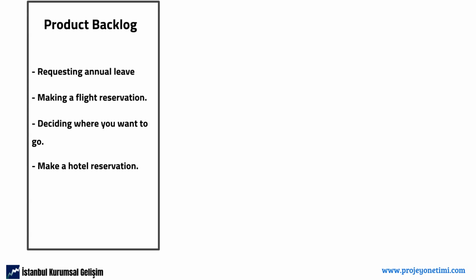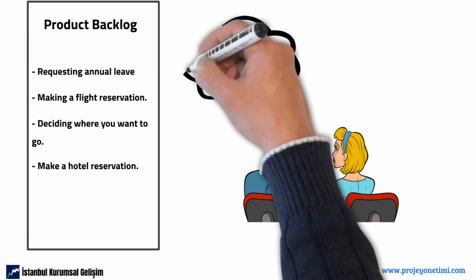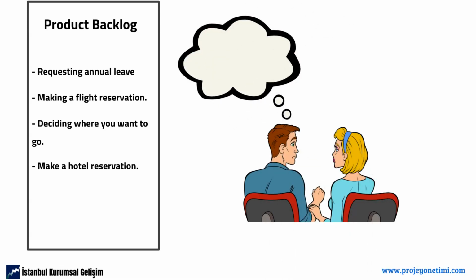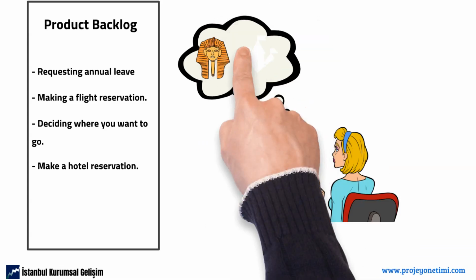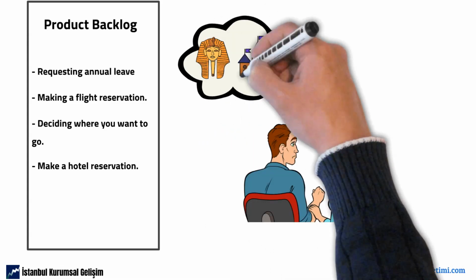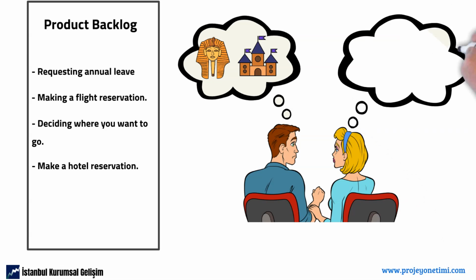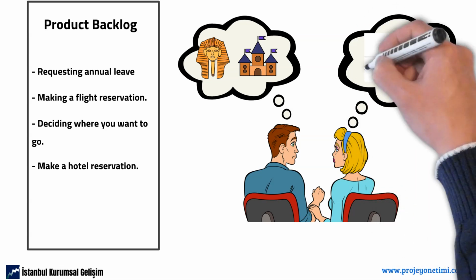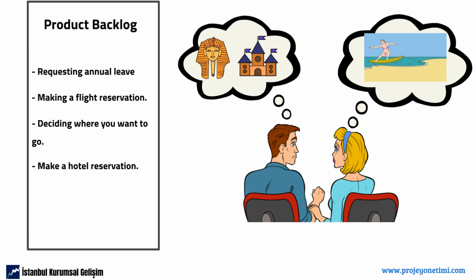Sometimes, even if you have written the items that need to be done, the internal details of these items may still contain ambiguity. For example, you talk to your partner about deciding where to go. If your spouse says that he wants to get to know different cultures on vacation, that he wants to go to a place where museums and historical artifacts are concentrated, but if you say that you are very tired throughout the year and that you want to go to the sea and have a leisurely holiday, expectations on this backlog item will begin to be discussed.